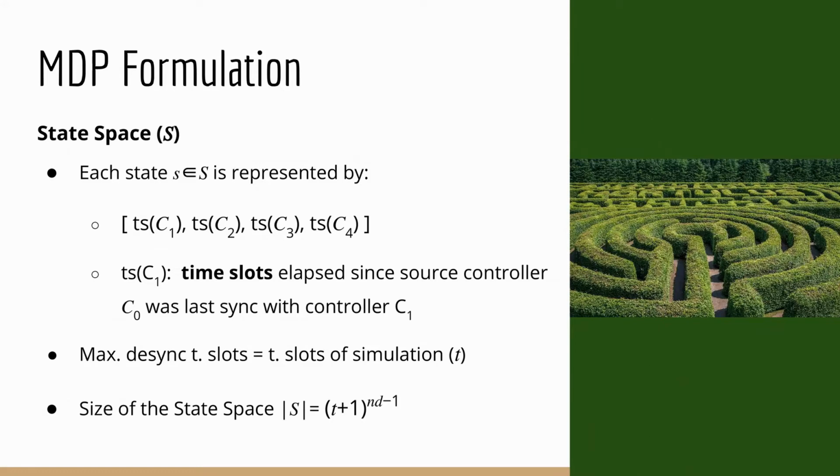Each state is represented by a vector sized with the number of domains in the network minus 1. This is one variable per each domain, except the source controller. These variables indicate the number of time slots elapsed since the source controller was last synchronized with each of the other controllers. We assume the maximum desynchronization time slots to be the duration of simulation, as each variable takes values in the interval 0, t. The size of the state space is computed by the equation shown.